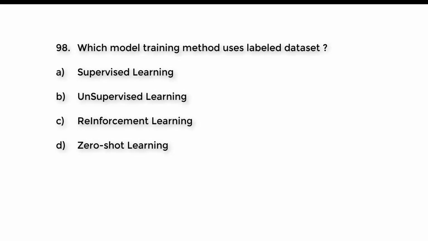Question number 98. Which model training method uses a labeled dataset? A. Supervised learning. B. Unsupervised learning. C. Reinforcement learning. D. Zero-shot learning. Try to guess the right answer. And the right answer is option A. Supervised learning.